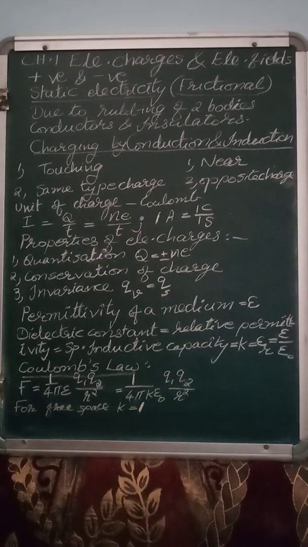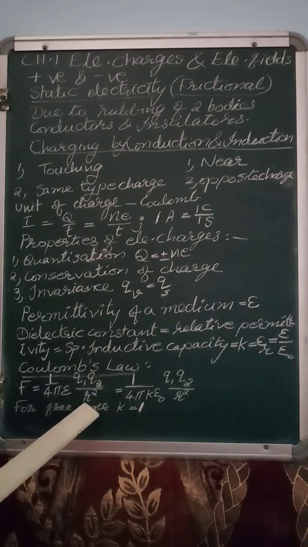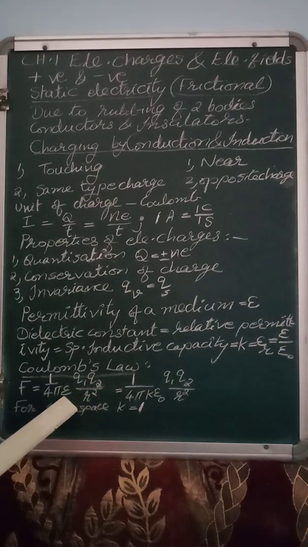It means the electrostatic force between the two charges depends upon the value of the charges, the distance between them, as well as the permittivity of the medium. That means it depends upon the medium also.